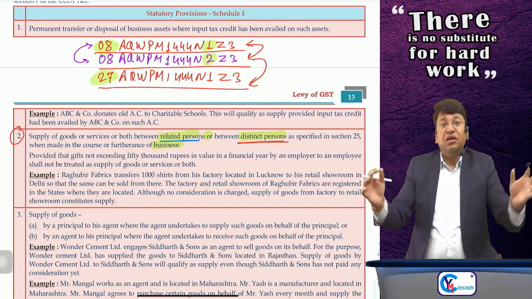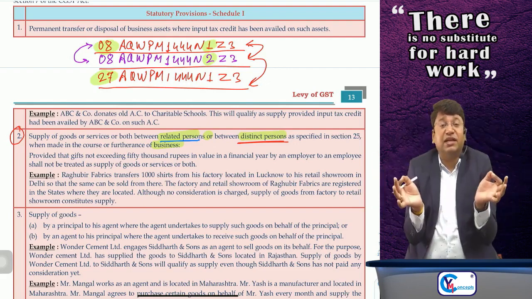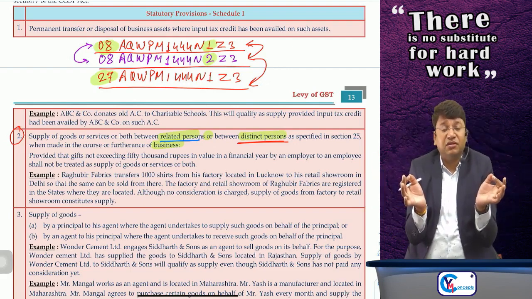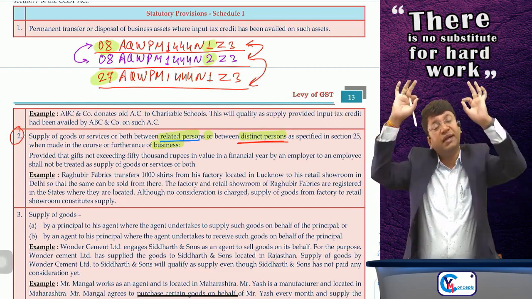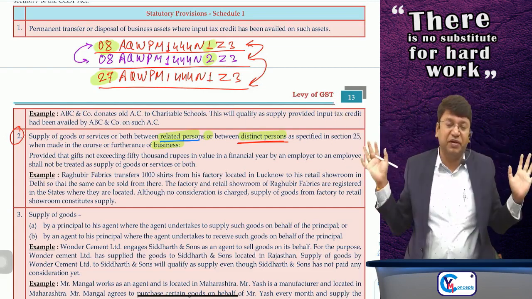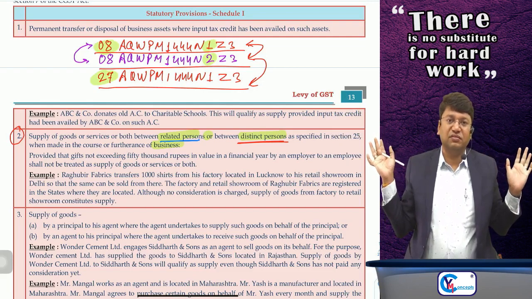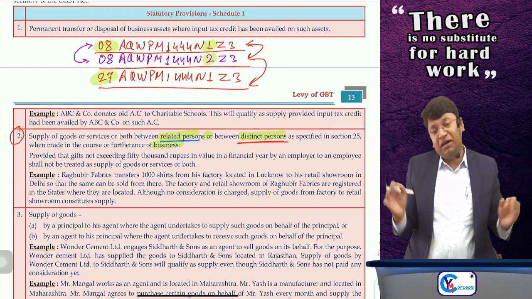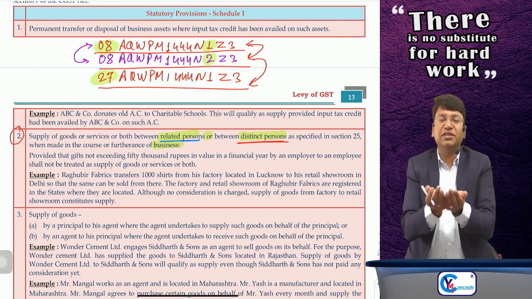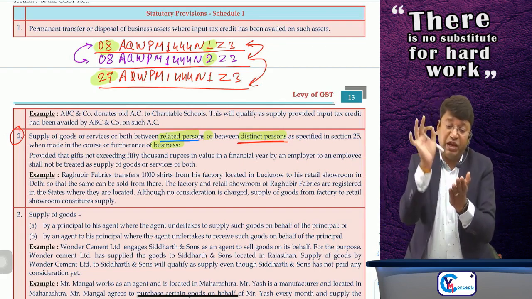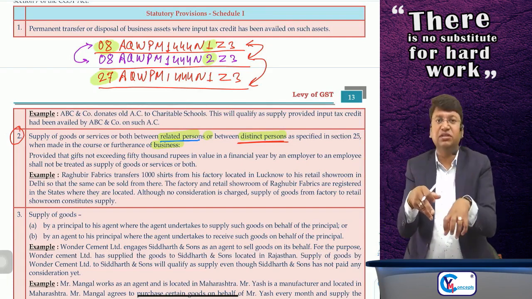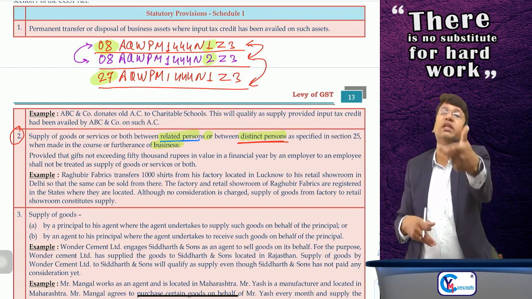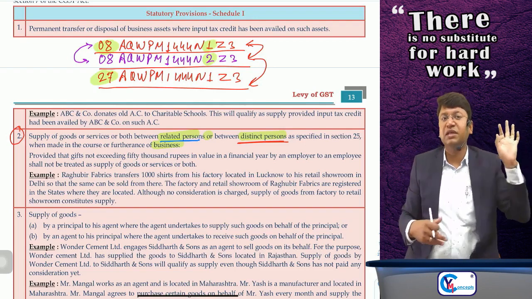So, sir, if a question says one branch is located in Maharashtra and another in Tamil Nadu, definitely there are two distinct persons. But if you have branches in the same state, then the question will have to specify whether they have separate registration or single registration. If they have separate registration, then only will they be distinct persons, otherwise they will be the same person.